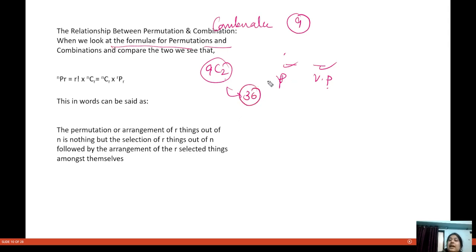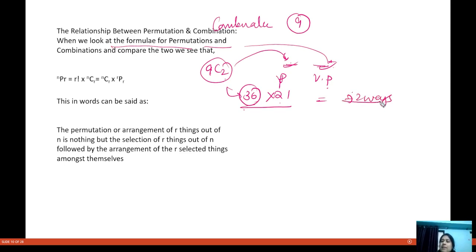But if I have to put one as president and one as vice president and I am concerned about that, there are two positions, and I can select two people out of nine in 36 ways. Then I can arrange them into the particular posts of president and vice president in 36 into factorial 2 ways. So I can do this in 72 ways.